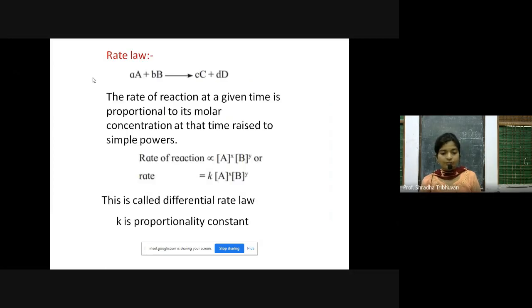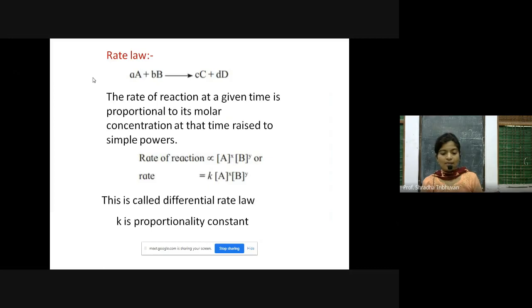I'll show you. If you consider this reaction, small a of A plus small b of B gives small c of C plus small d of D. The rate of reaction at a given time is proportional to its molar concentration at that time raised to some powers. For example, if you have here the same reaction, the rate of reaction is directly proportional to the active mass of A raised to the power x and the active mass of B raised to the power y.